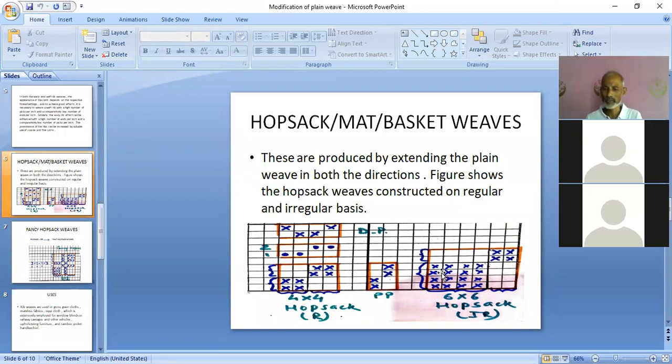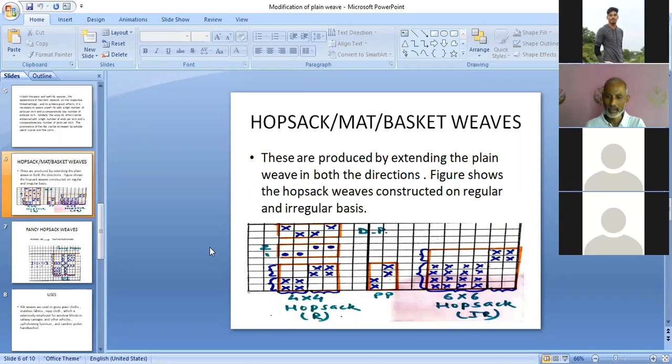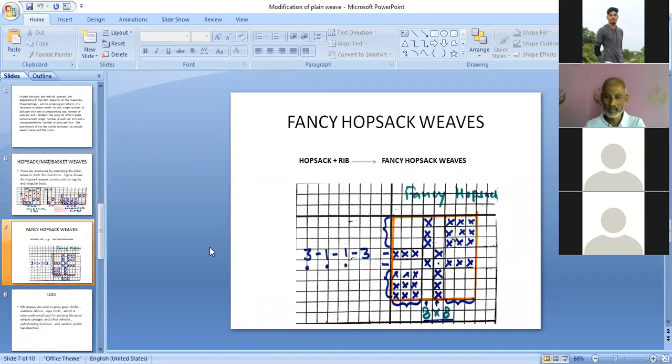So depending on the question, either you have to decide the amount of extension, or if extension is given, then you have to decide the size. In this way, we have completed regular and irregular structure of warp trip, weft trip, and ordinary Hopsek structures. The last part of this topic is 6 into 6.